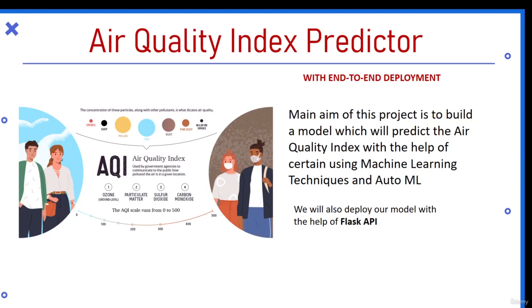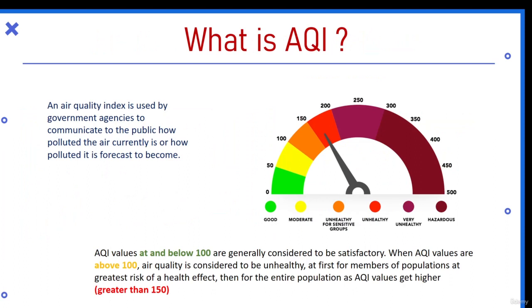So now let's proceed. Before we proceed, let us understand what is AQI. AQI stands for Air Quality Index. Air Quality Index is used by government agencies to communicate to the public how polluted the air currently is and how polluted it is forecast to become.